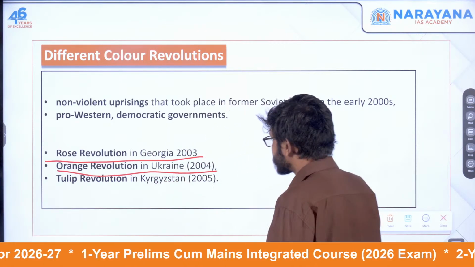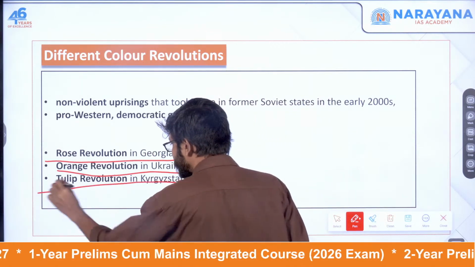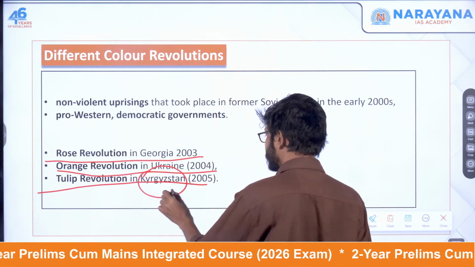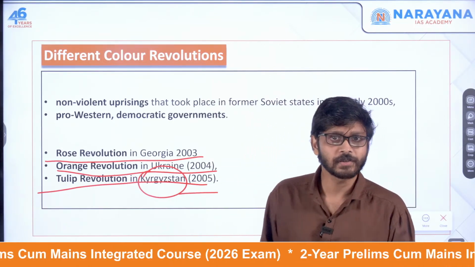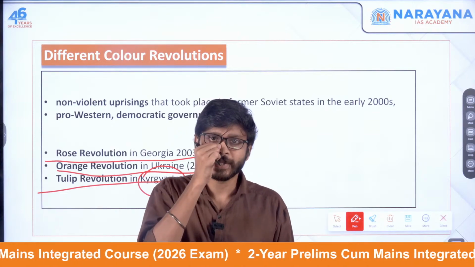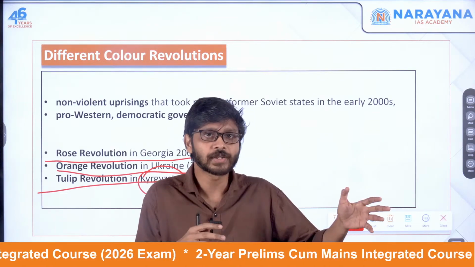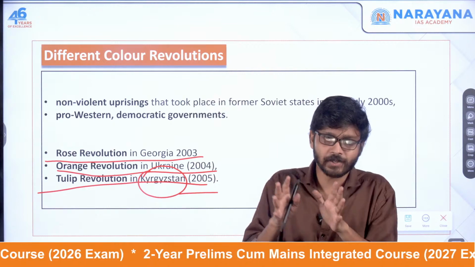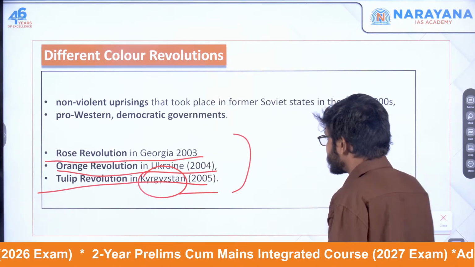Another one is the Tulip Revolution, which happened in Kyrgyzstan in 2005. Again, this was also against a president only, President Akayev. So that also led to political changes. Again, some of these had Western backing also.